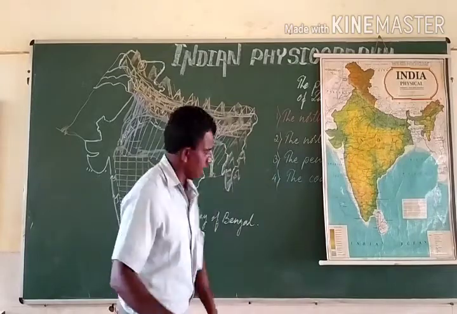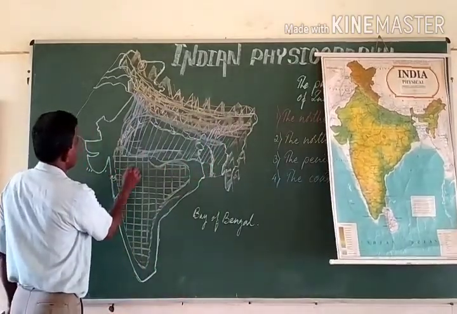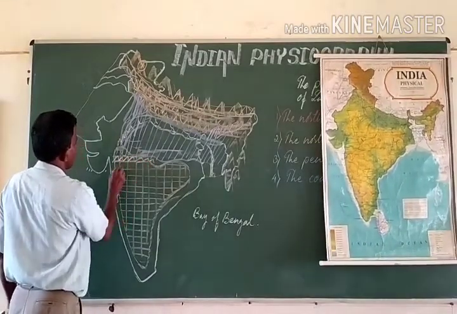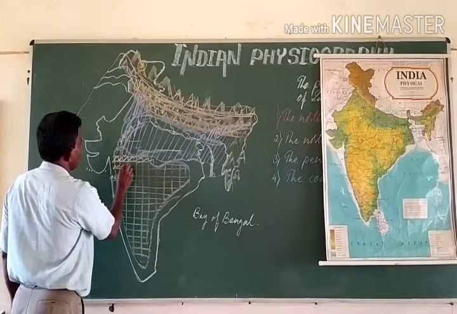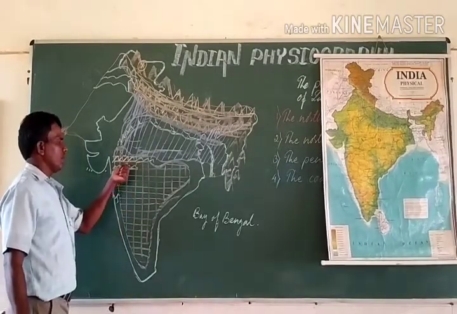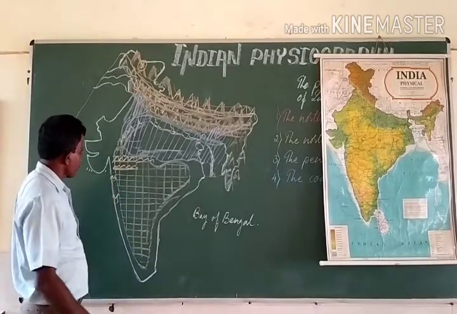I will show you on this map which I have drawn. Here we have the Vindhya ranges. Parallel to the Vindhya ranges we have Satpura hills, which are between the river Narmada and river Tapi.